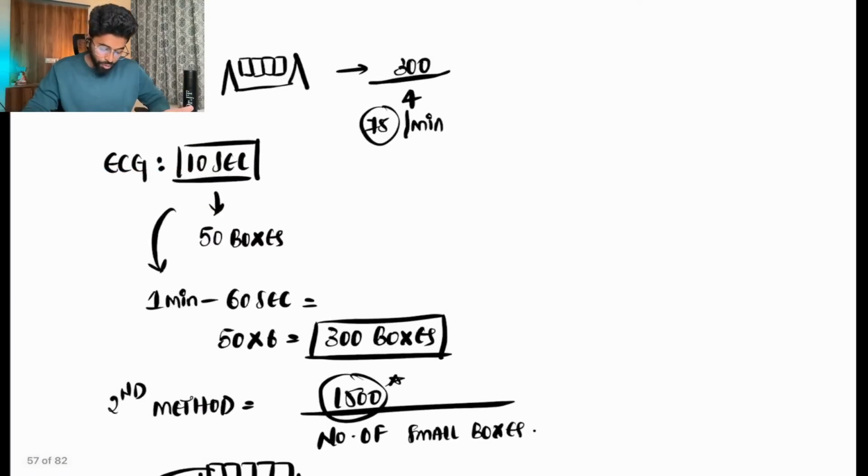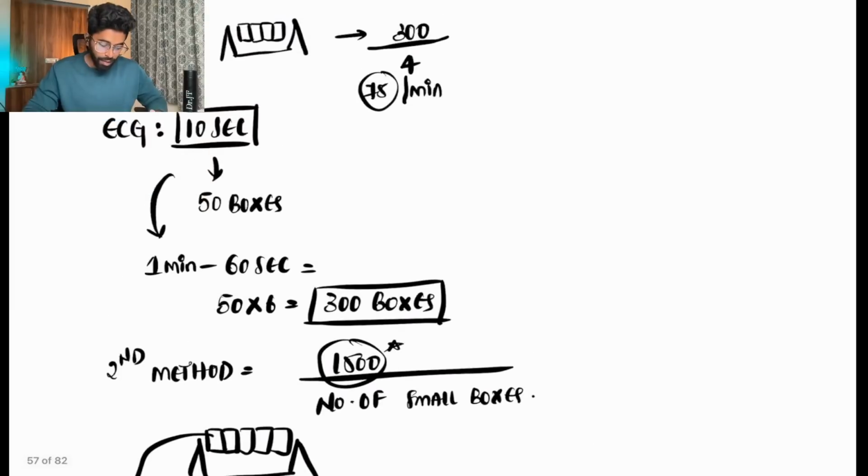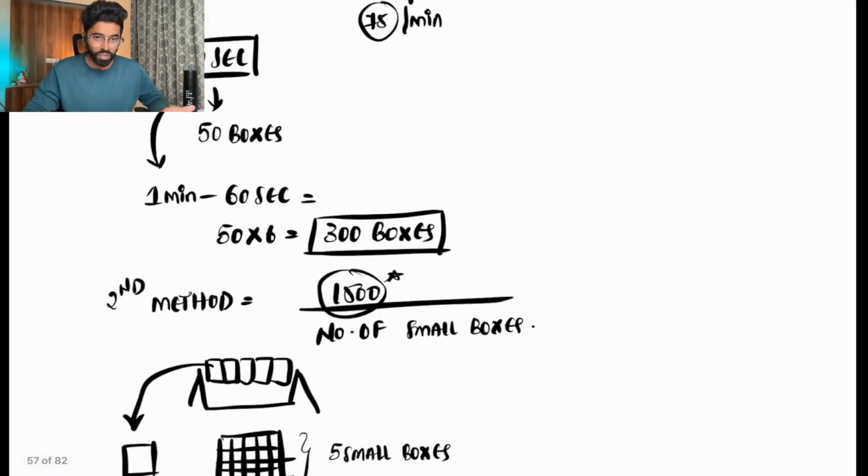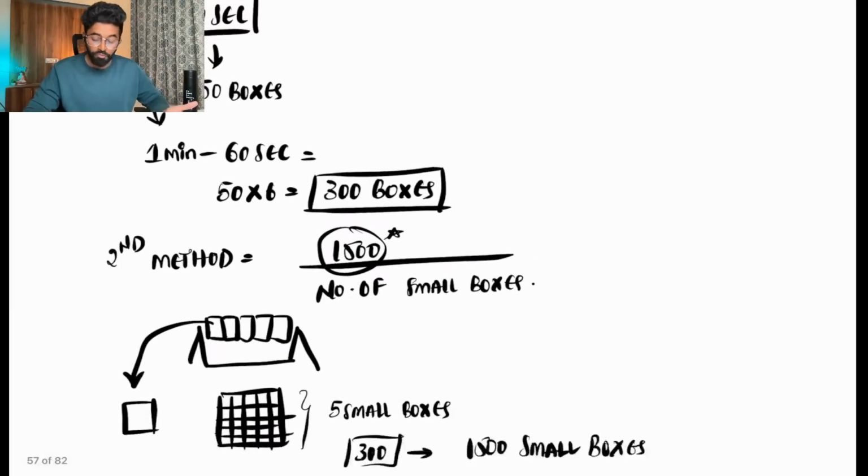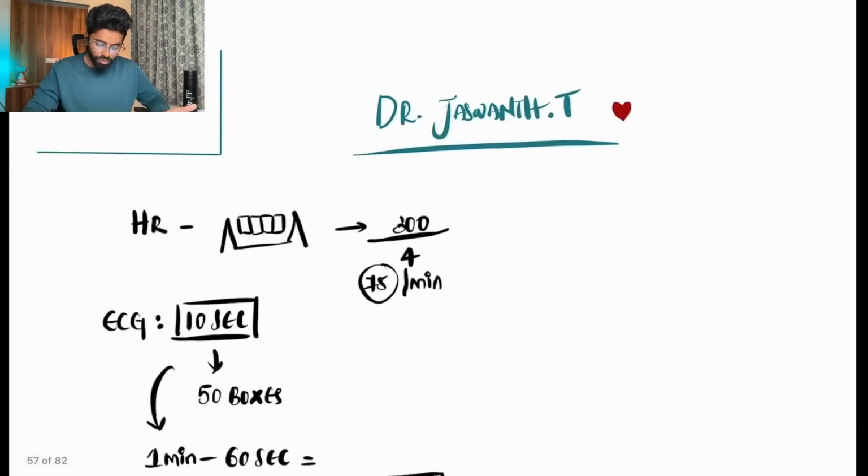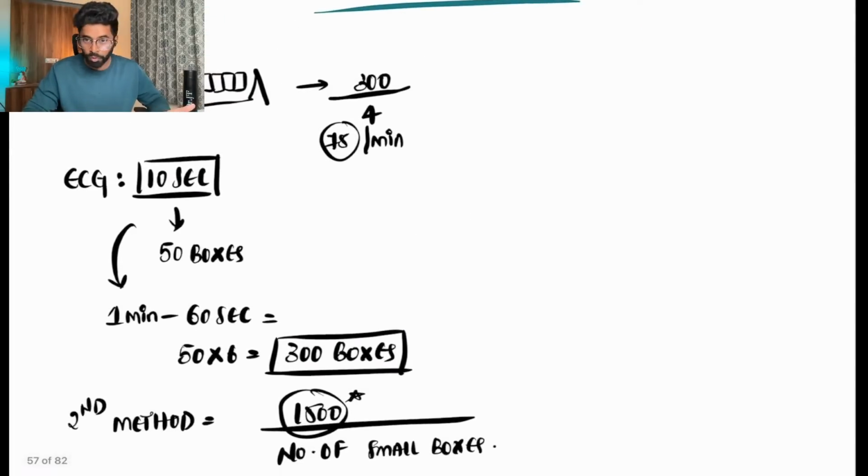Then we will continue. So far I have discussed just heart rate. Two methods of calculating the heart rate. One is 300 by total number of large boxes. Another one is 1500 by total number of small boxes. So these two methods, many of you people know.